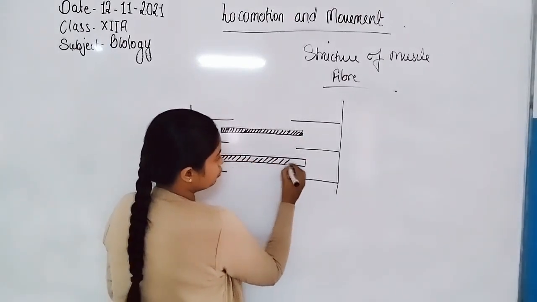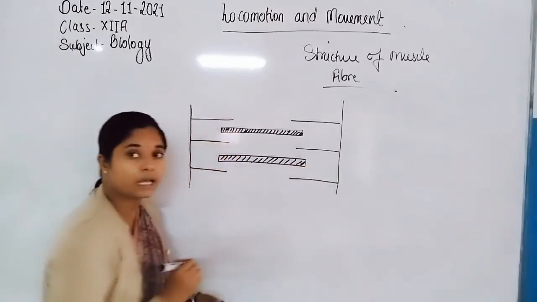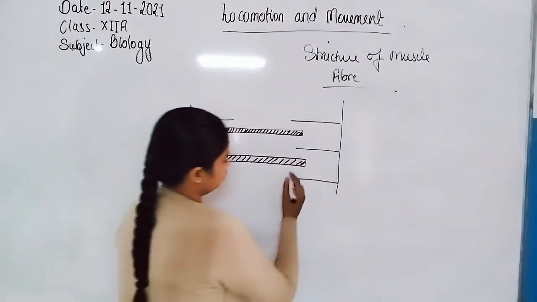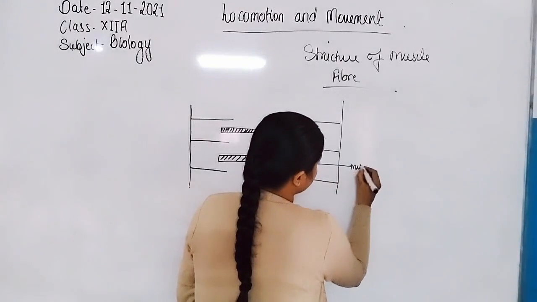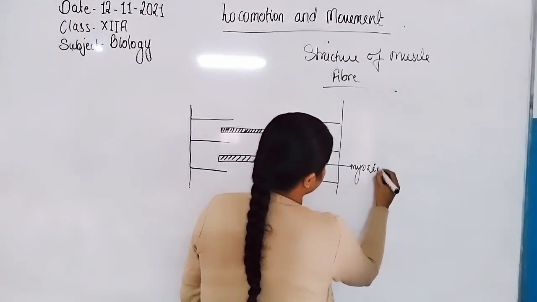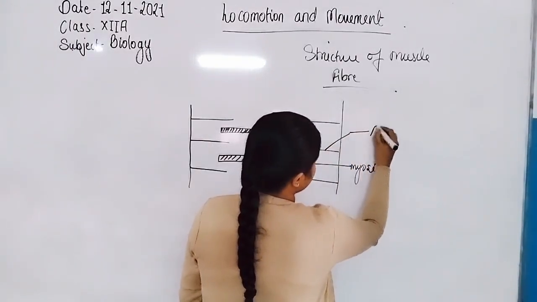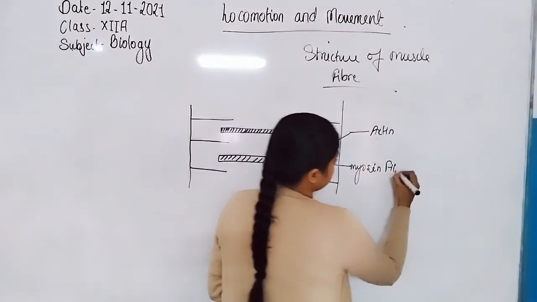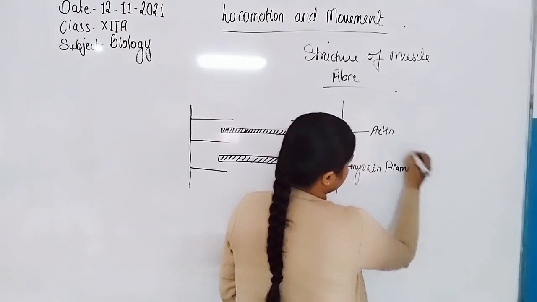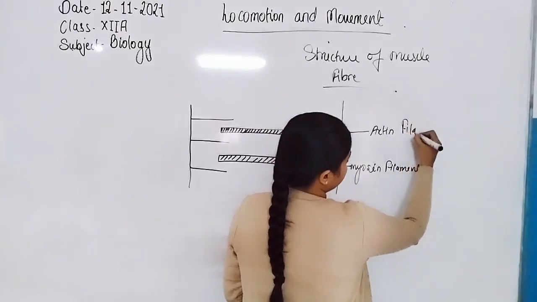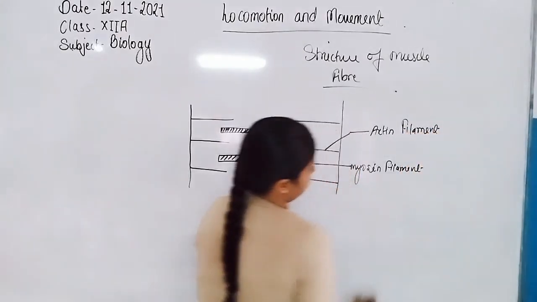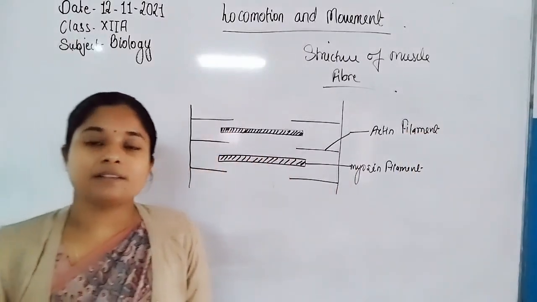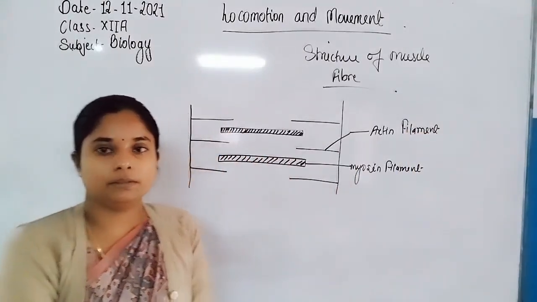The thick line shows the myosin filament, and the thin line shows the actin filament.